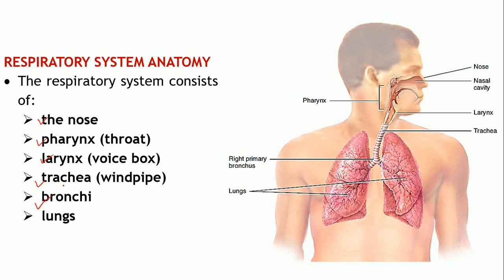So functionally it can be divided into two zones: the conducting zone. All these parts which we have discussed so far act as the conducting zone.